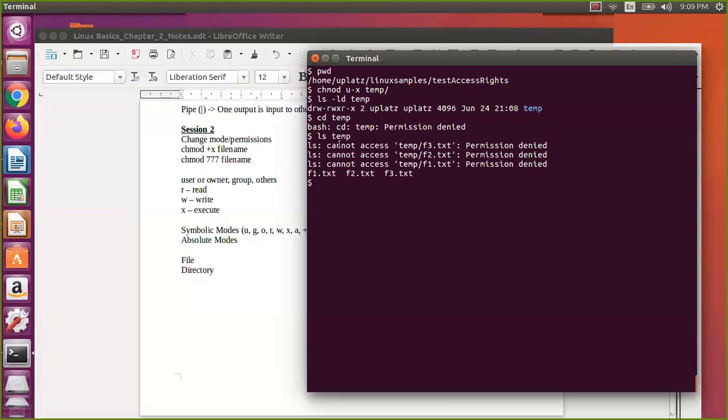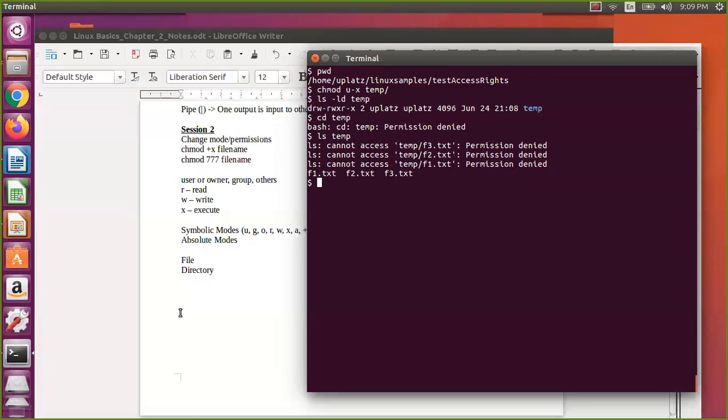Even if you say ls temp, you just get the information, but it tells you permission denied, cannot access. At least you'll know that. So if you remove read, remove execute, remove write, then you cannot do anything.